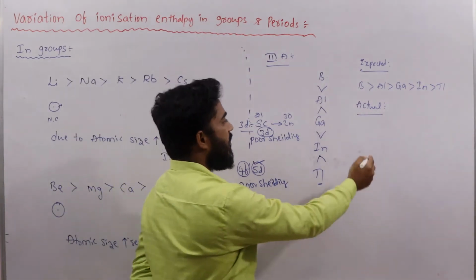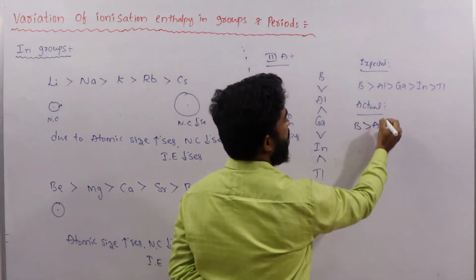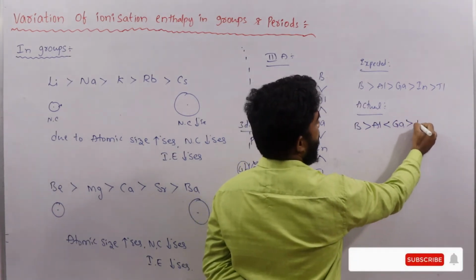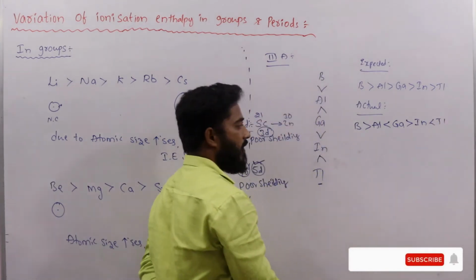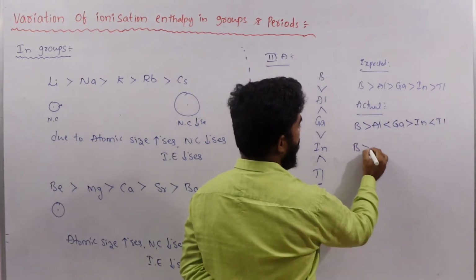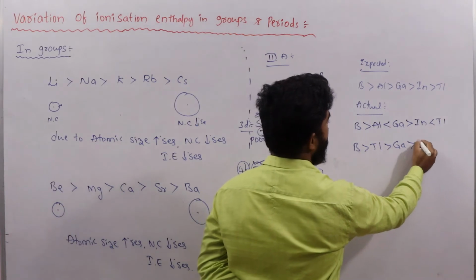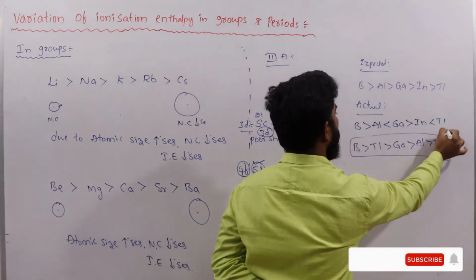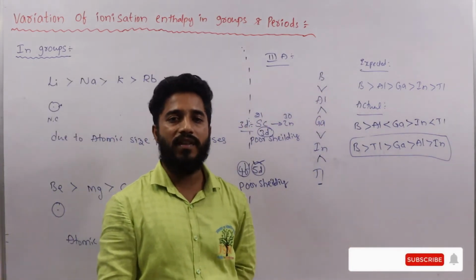So we can write here: boron greater than aluminium, aluminium less than gallium, gallium greater than indium, indium less than thallium. Then finally we can write the actual order: boron, thallium, gallium, aluminium, indium. So this is the actual order of third A group elements' ionization enthalpies.